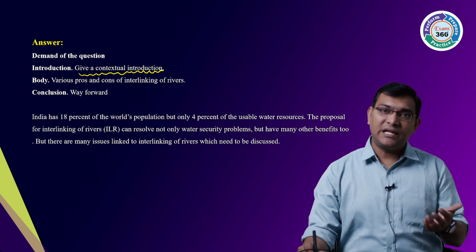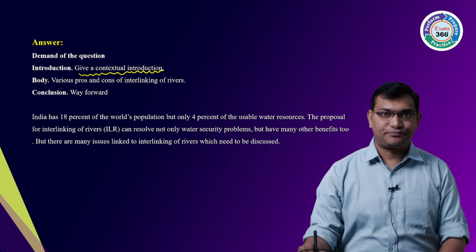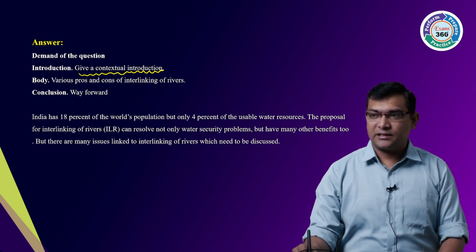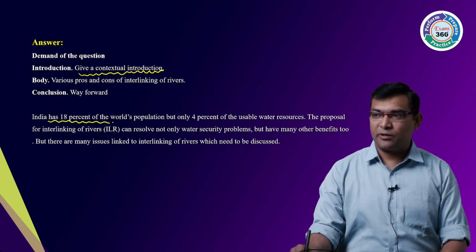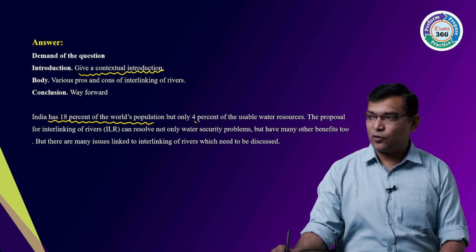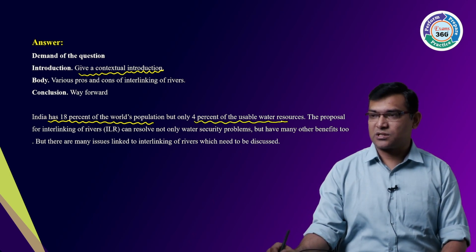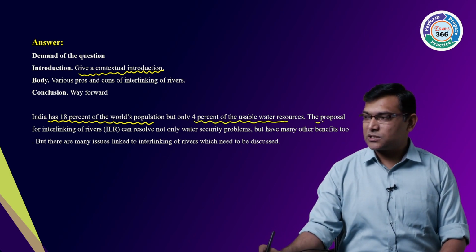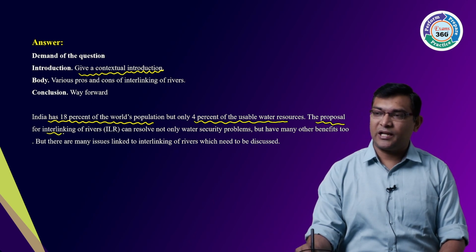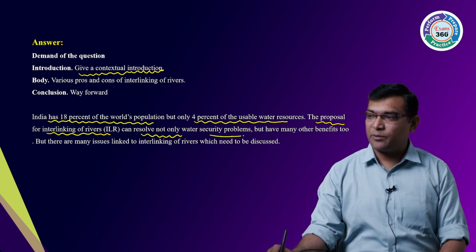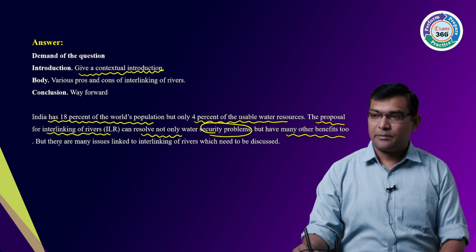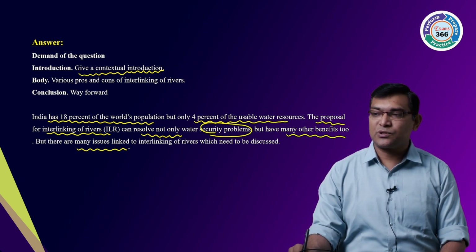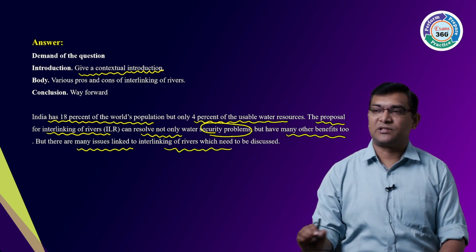As there are perennial and non-perennial rivers, India has 18% of the world population, but only 4% of usable water resources. So the proposal of interlinking of rivers can resolve not only water security problems but also give many other benefits too. But there are many issues linked to the interlinking of rivers.